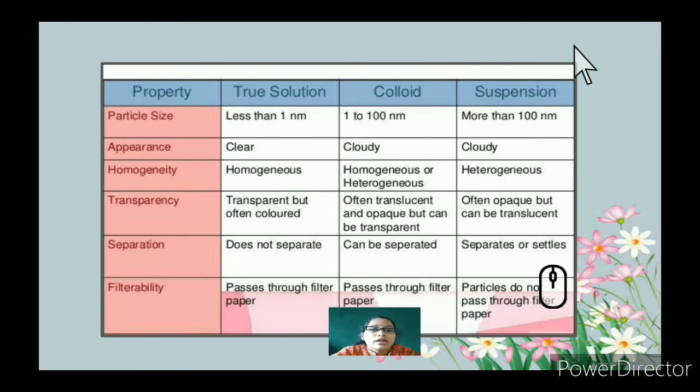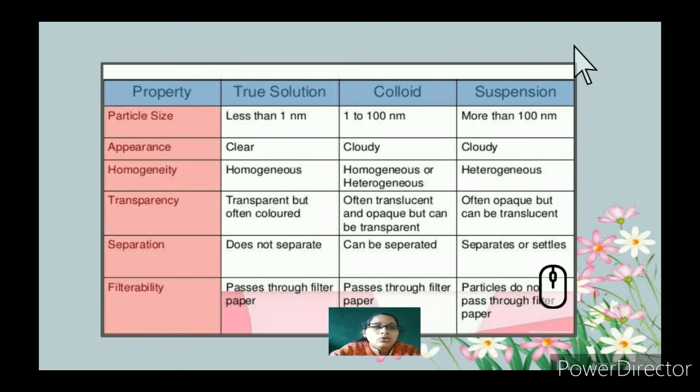Homogeneity: true solution, like the example of sugar and water, is homogeneous. Colloid is homogeneous or heterogeneous, it can be dissolved or it cannot be dissolved. Suspension is heterogeneous in nature. Next we come to the property of transparency. True solution is transparent, though often it is colored. It has some color to it, but it is transparent in nature.